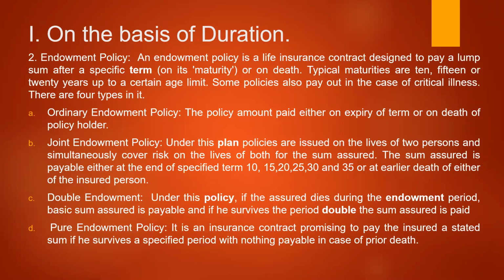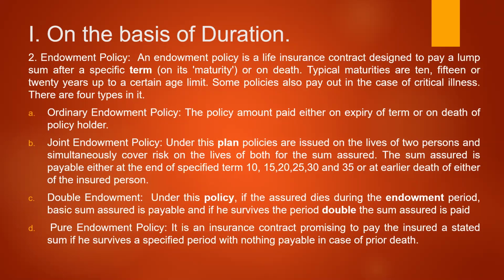Double endowment. Under this policy, if the assured dies during the endowment period, the basic sum assured is payable, and if he survives the period, double the sum assured is paid. It is a unique type of policy where, if the person dies during the endowment period, he will be paid the sum assured.